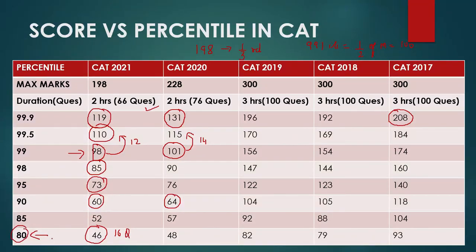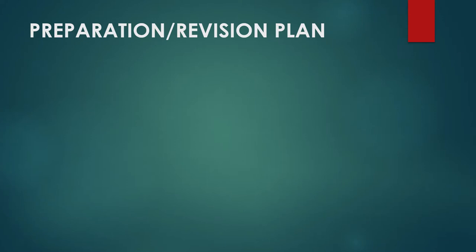Where does our competition start? After the 98 percentile. If you are able to get only 52, 53 marks, you can get 85 percentile. So whichever college you are aiming for in your MBA, you must know this score versus percentile. This will help you improve your score and your percentile in these coming 55 days.